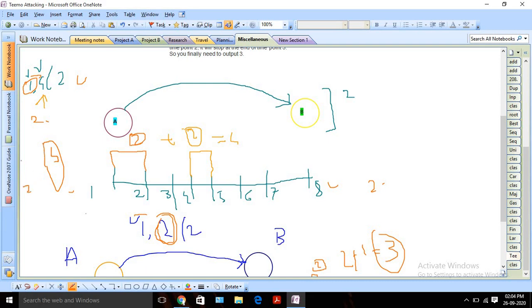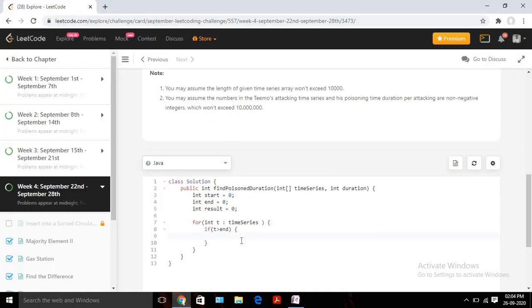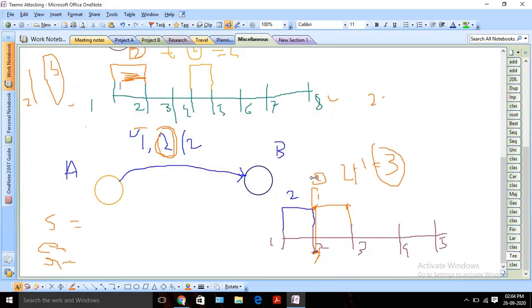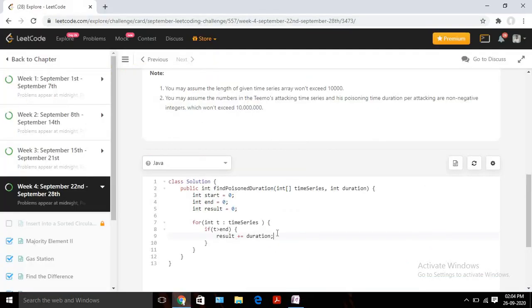If I see it has already ended, then we can consider the full duration. Like here we are considering the full duration because it ended before the next attack started. So in this case we can directly take the full duration and add that to our result variable. And suppose it is equal, like in this case 1 and 2, the next one starts here, but it is equal. In case of equal also we can add the full duration. But if I see it is less than, then we need to find the overlapping duration.